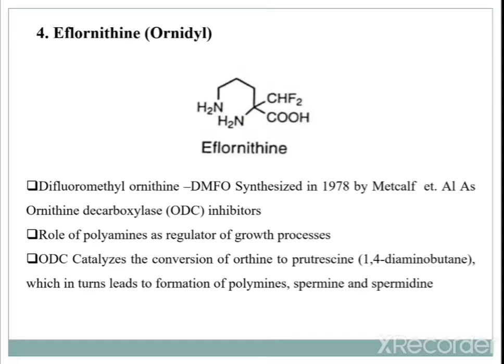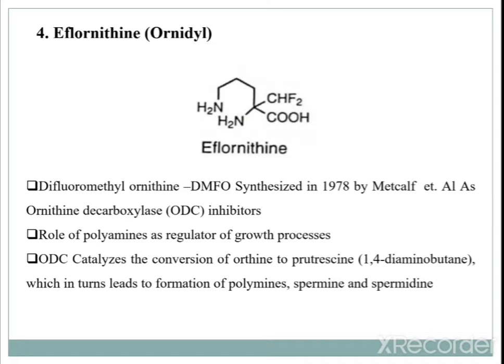Polyamines act as regulators of growth processes, and for this regulation ornithine decarboxylase, ODC, is required.